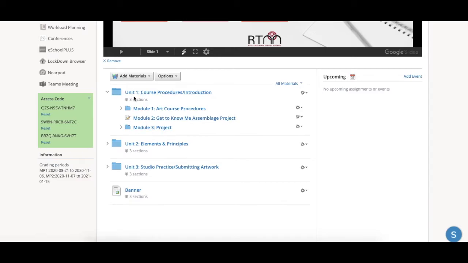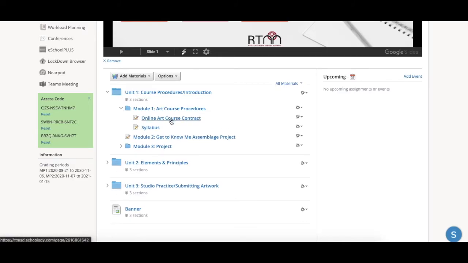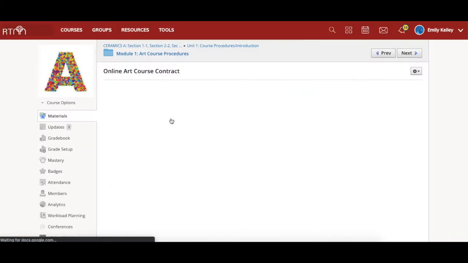So we would start with Unit 1. I don't technically call things units. I usually refer to it as whatever is here. So whatever the project is called, that's usually what I'm going to refer to it as. But the unit is there if you like that format better. And you're going to proceed through these in order. So, for example, my art course procedures, online course contract, I'm going to click that.